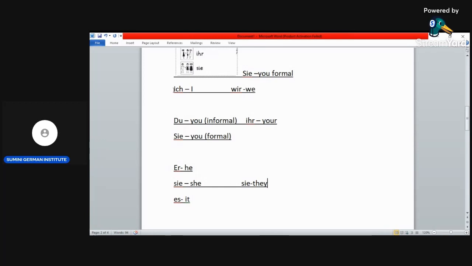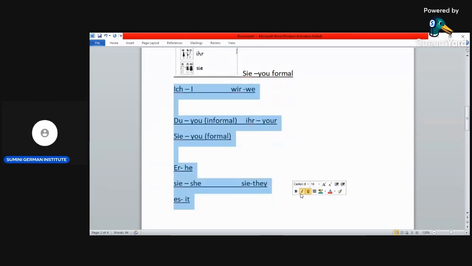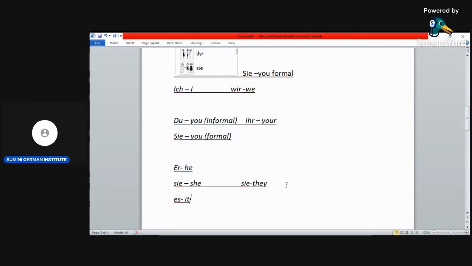So these are the personal pronouns in German. I hope you have understood them. They are very easy to memorize as long as you read them constantly. So ich, wir, du, ihr, sie, ihr, er, sie, es, sie. Okay?